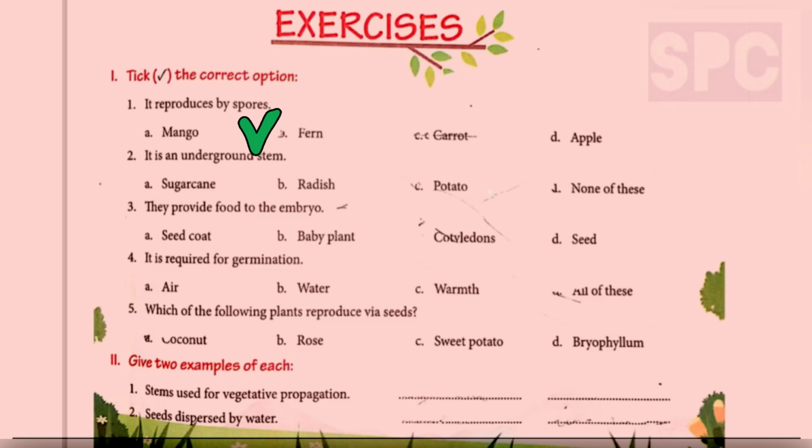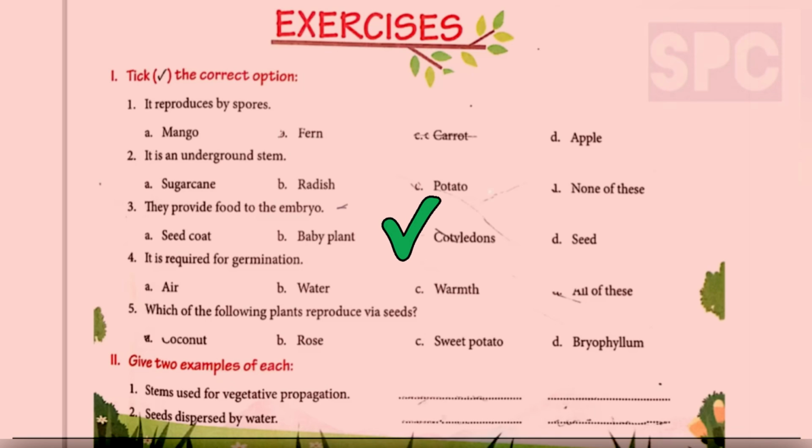Second, it is an underground stem. The options are sugarcane, radish, potato, none of these. So students, out of these four options, option number C, potato, is an underground stem. So we will take option number C. Part 3, they provide food to the embryo. Seed coat, baby plant, cotyledons, seed. So out of these four options, option number C is the correct answer, cotyledons. Cotyledons provide food to the embryo.